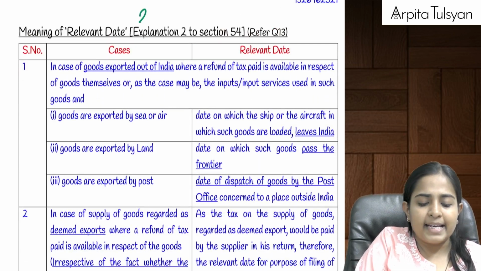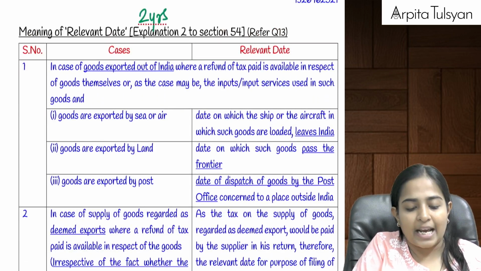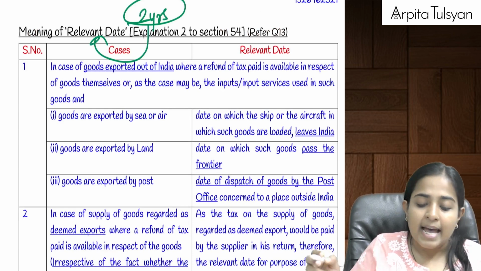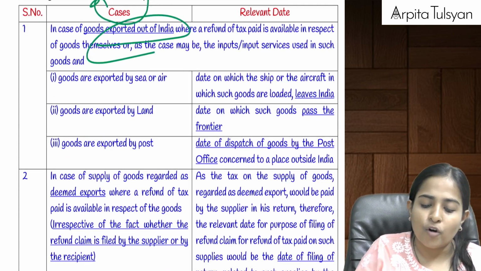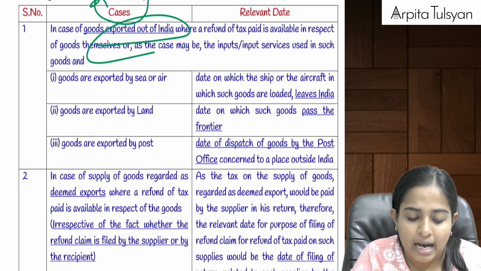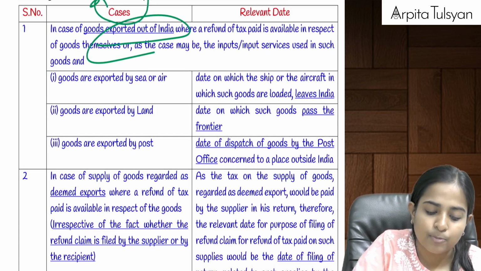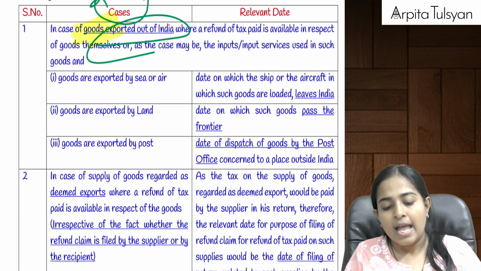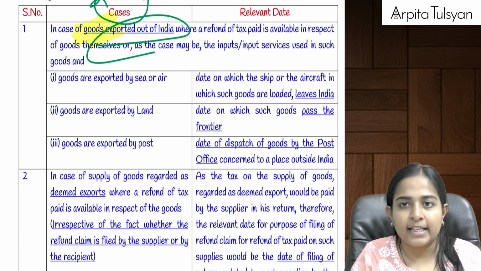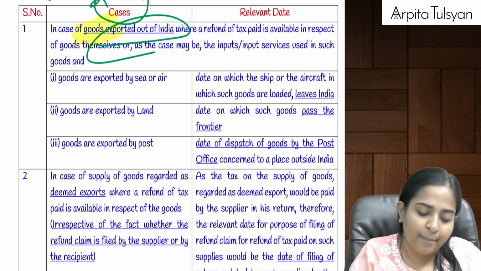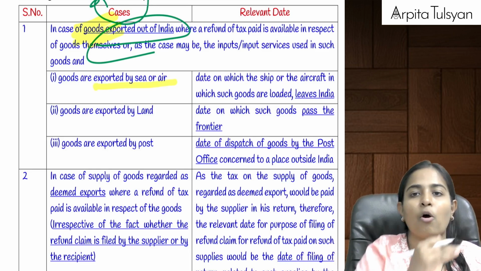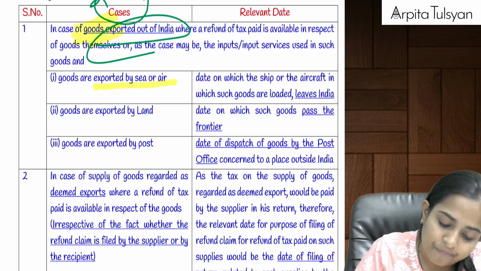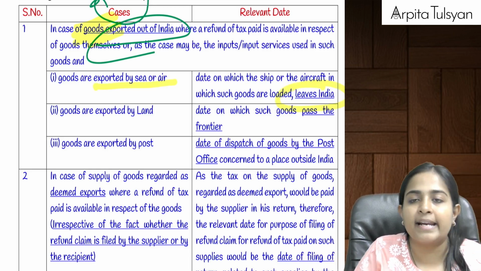Now, in normal cases, a refund application is to be filed within a time period of 2 years from the relevant date. Now, what is this relevant date? In case of export of goods outside India, only goods, you are eligible to get the refund. What is the time period for filing this refund application? When it is exported by sea or air, then the day when the ship or aircraft leaves India.